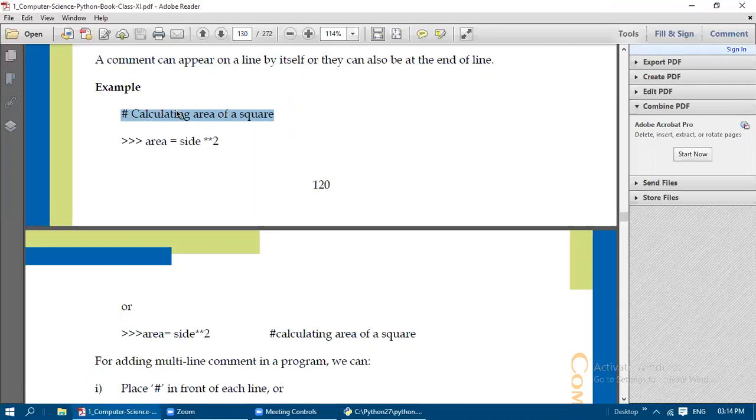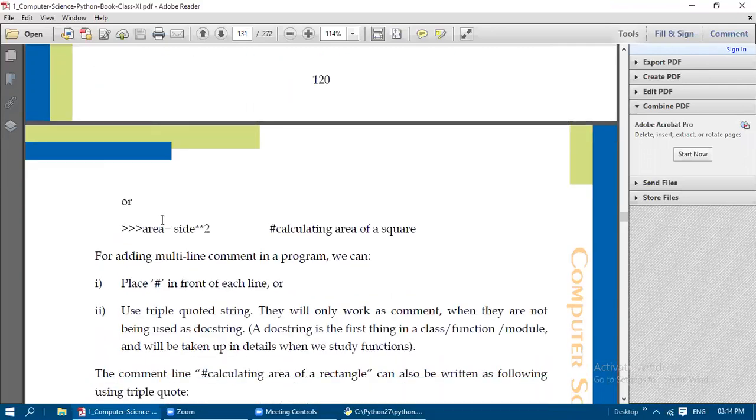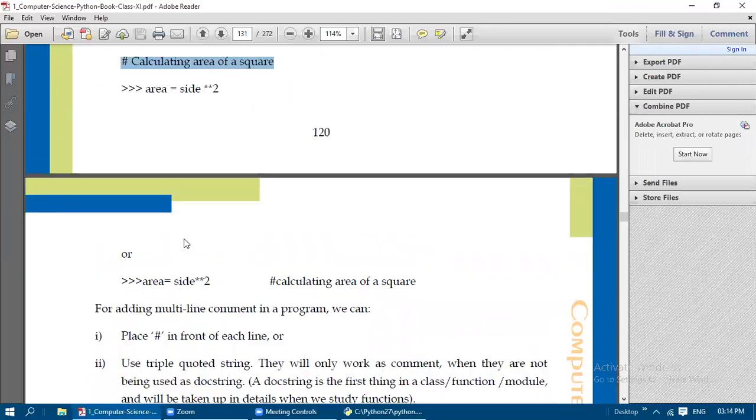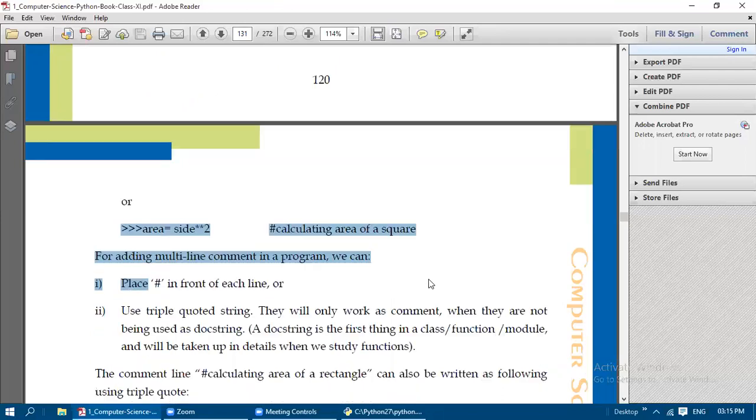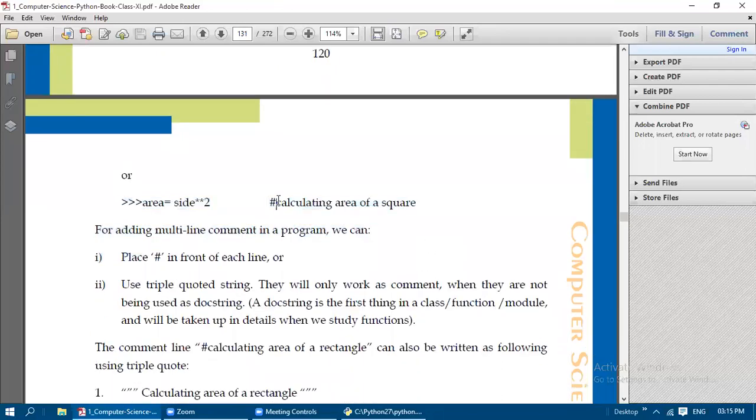Calculating the area of a square. Area is equal to side squared, so the side value is multiplied by itself in order to get the area of the square. Or we can write area is equal to side power 2. Here also, we can give the comment at the beginning, or at the end, or in the same line, with the help of this hash symbol.